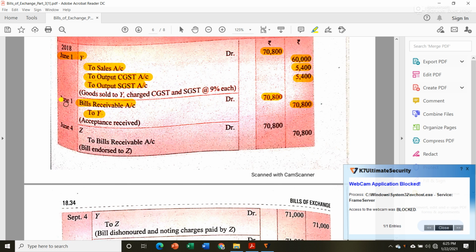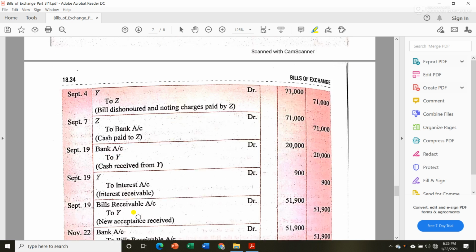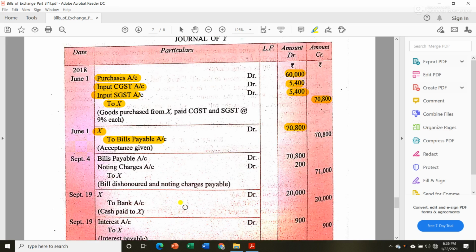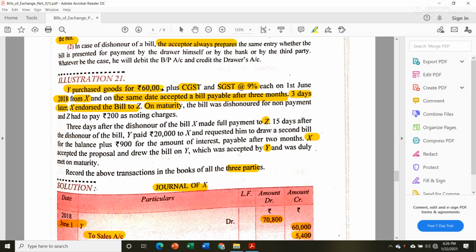After 3 days from June 1, that is June 4th, Z is the one receiving the bill, so bills receivable account 70,800, and in the book of Z on June 4, bills receivable account to X, 70,800. Then next, on maturity, let us calculate the maturity date. From 1st June, count 3 months: 1st July, 1st August, 1st September. Add 3 days, that is 2nd September, 3rd September, 4th September. Now we got 4th September as our maturity date.